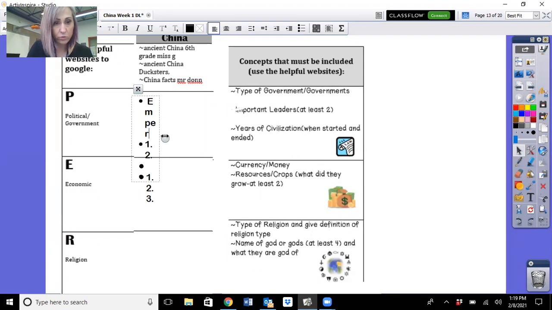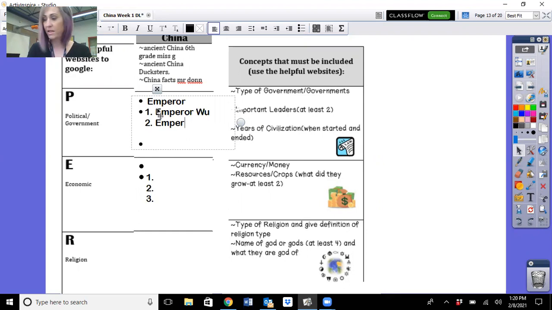Emperor, E-M-P-E-R-O-R. Two rulers, again, we already know one was the crazy guy, Emperor Wu from the video, and then Emperor Qin, the crazy guy. I think I'm spelling emperor wrong. Emperor Qin from the video. Remember the cuckoo guy? And then the years it was a civilization.